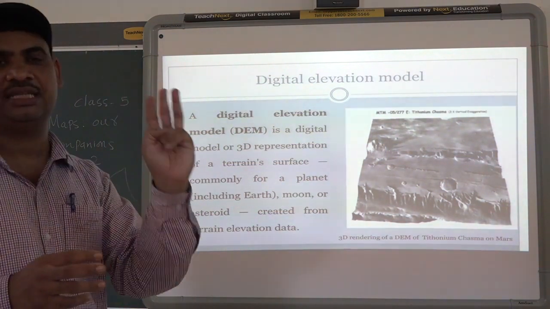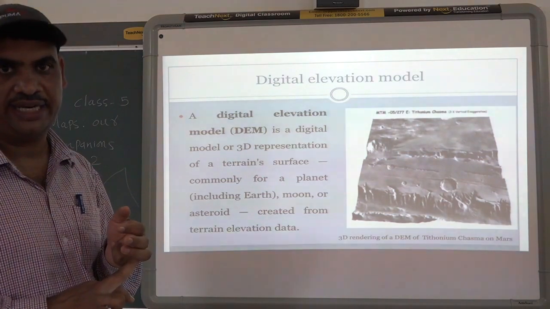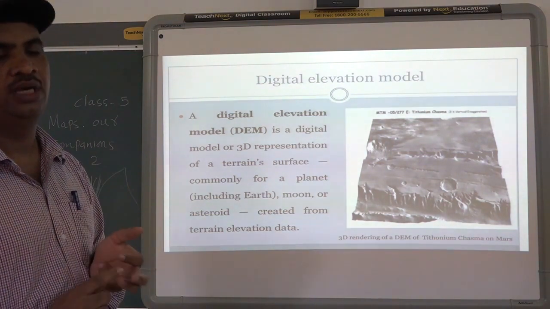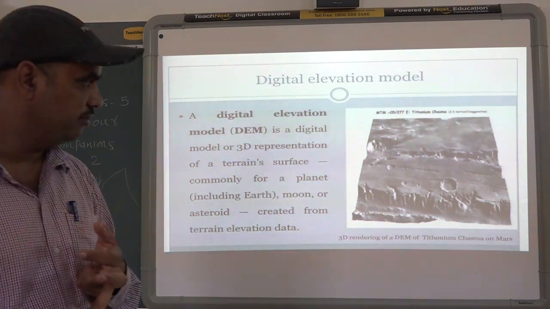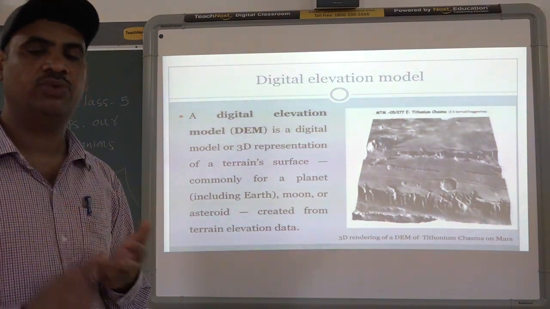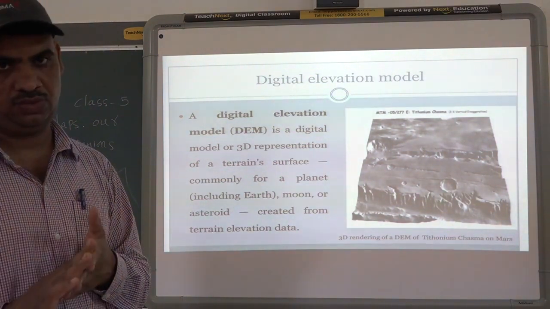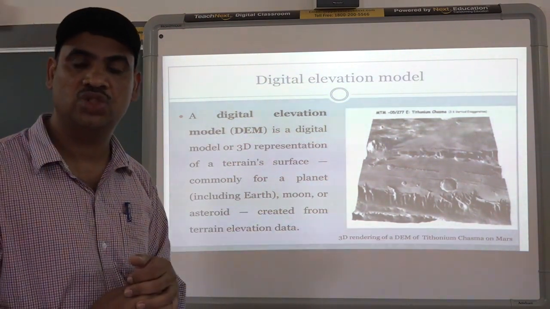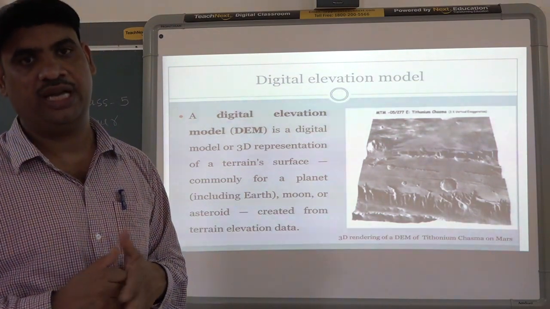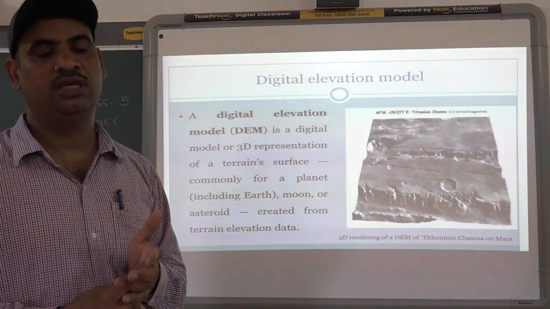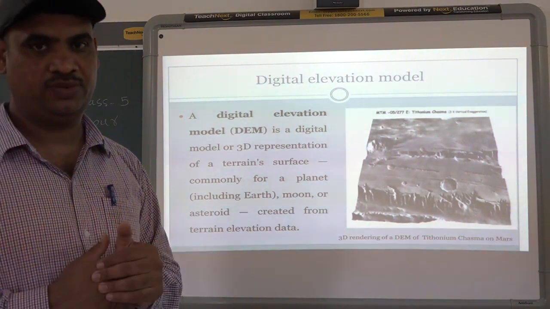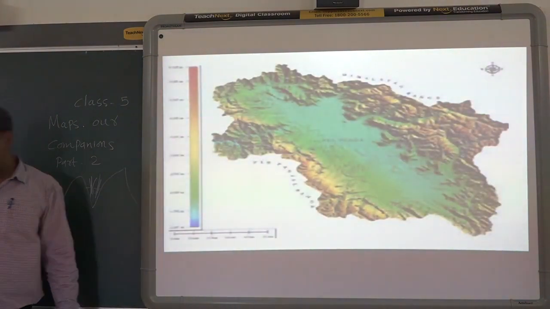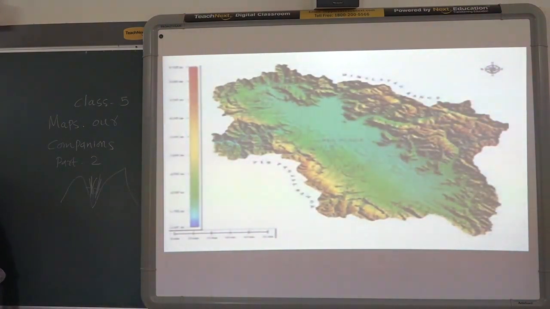So, comparing the three methods again at last: in the first method, the contour line method, the word itself shows that lines are used. In the second method, the layer tinting method, instead of lines, we are using colors. Colors are used for showing different places. And in the third and last method, modern technology is used. Here we have satellites, and we also use a computer. So this is one example of the digital elevation method.